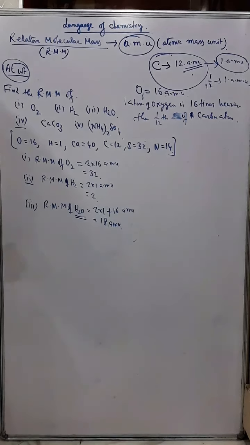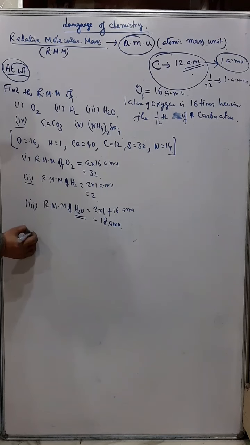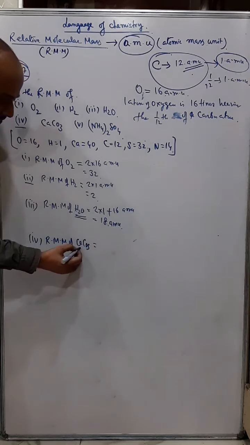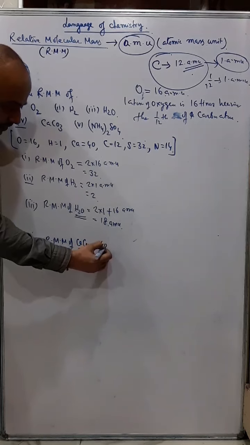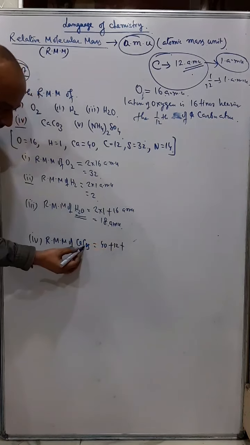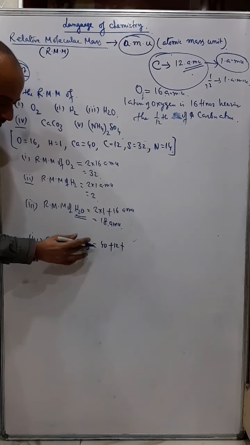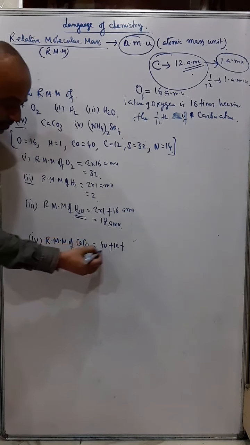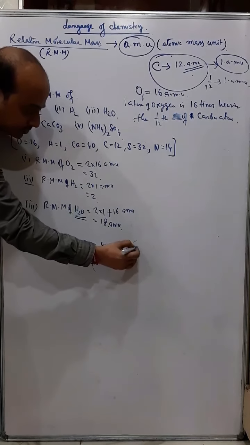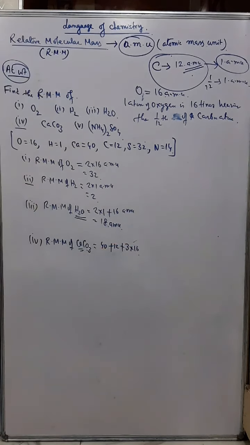And then calcium carbonate, RMM of CaCO3. So calcium how much? It is 40 plus carbon is 12 plus oxygen. You can see O3, so you'll write 3 into 16.